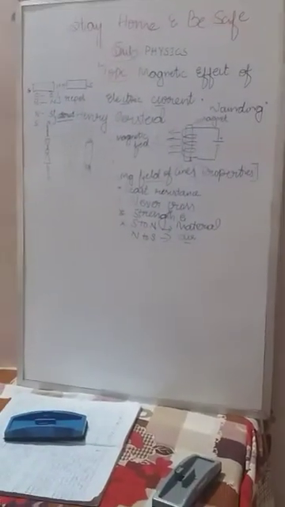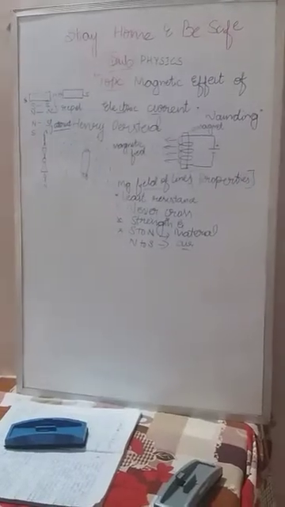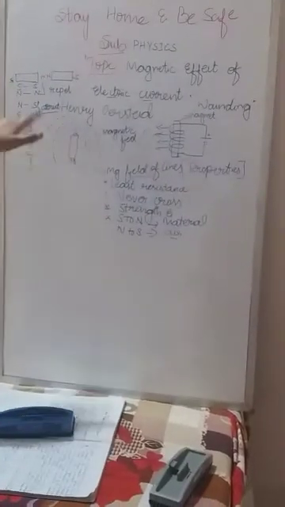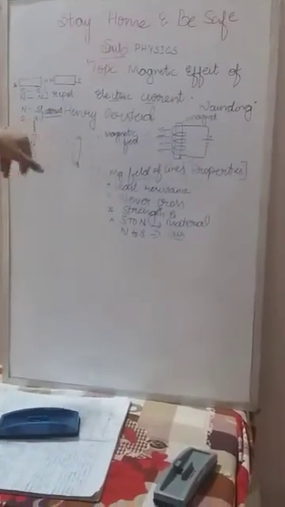Keep in mind, why do the magnetic field lines never cross each other? What happens if they do? If they do so, the needle would rotate to different directions, okay?